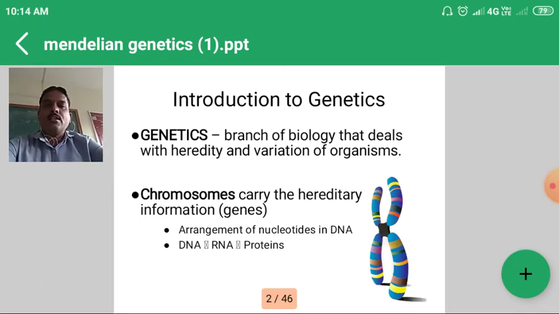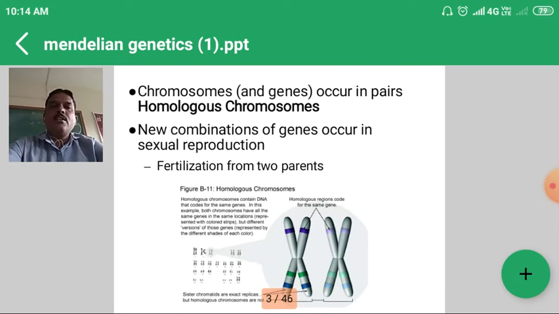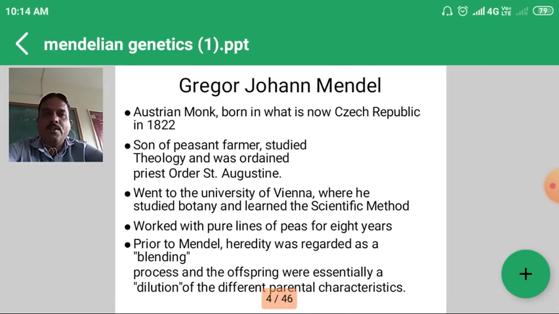Normally the genes which are located on the chromosomes are responsible for the transfer of the genetic material. These genes are present in the nucleotides, in the DNA, and with the help of that, the characters are transmitted to the next generation. These chromosomes occur in pairs, so they are also called homologous chromosomes. Some new combinations of genes also occur in sexual reproduction. When there is fertilization between the two parents, zygote formation takes place and the zygote is converted into the new individual.